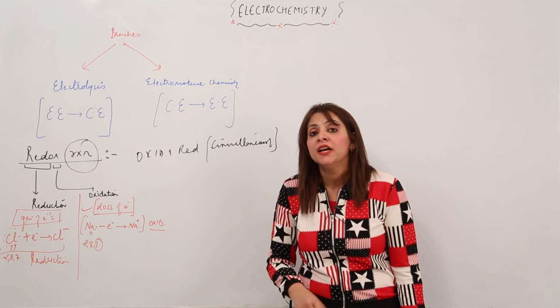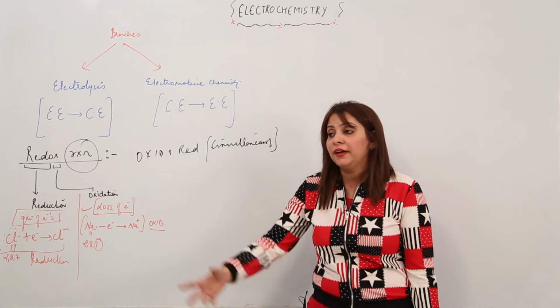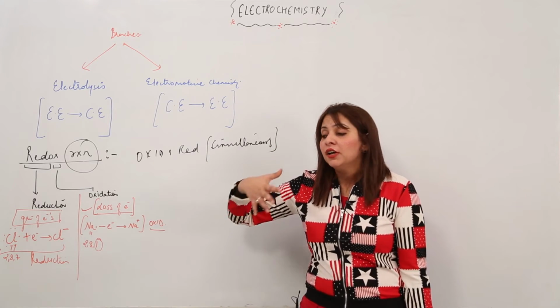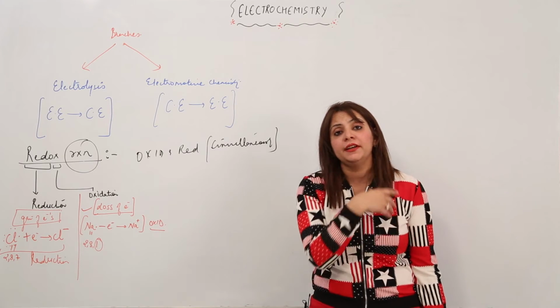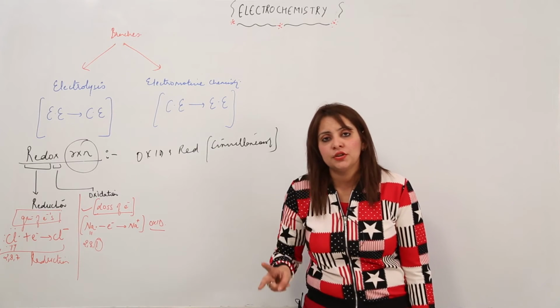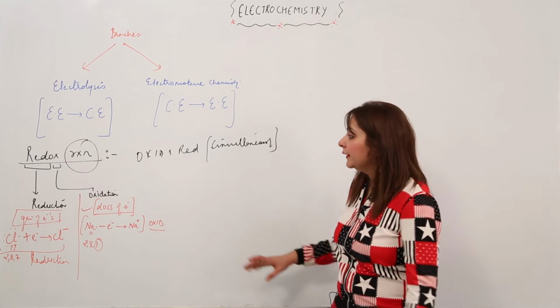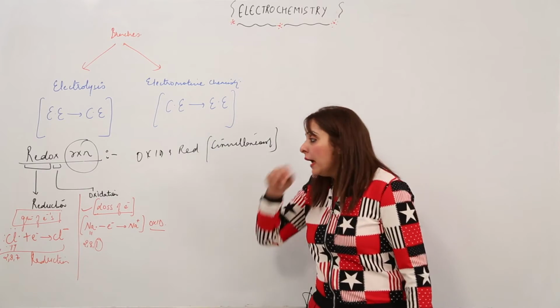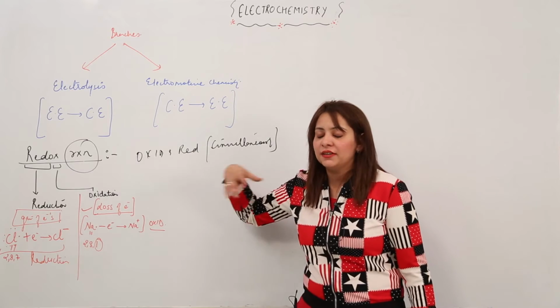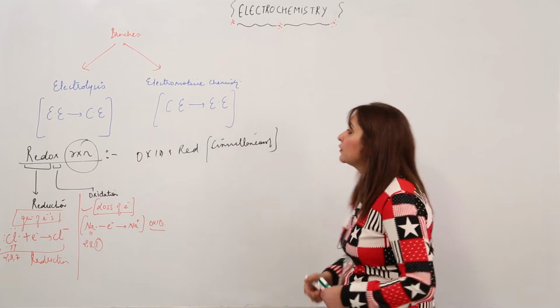This is very important. We will never see oxidation occurring in an independent manner, and reduction occurring in an independent manner. They occur at the cost of each other. It is an important point. So that is the redox reaction. I'll be explaining a few more redox reactions with a few more examples, so just look at the board.